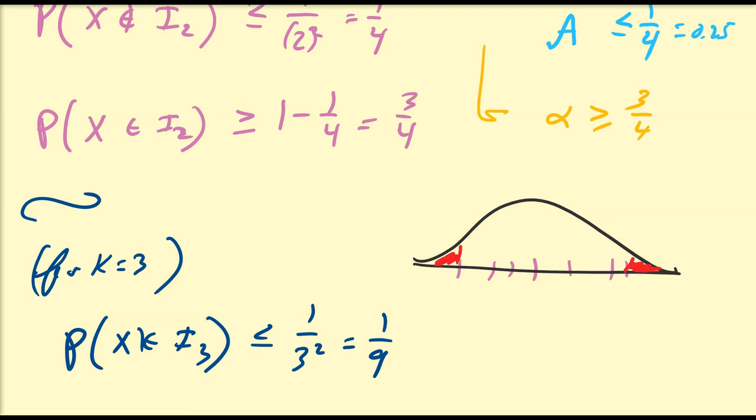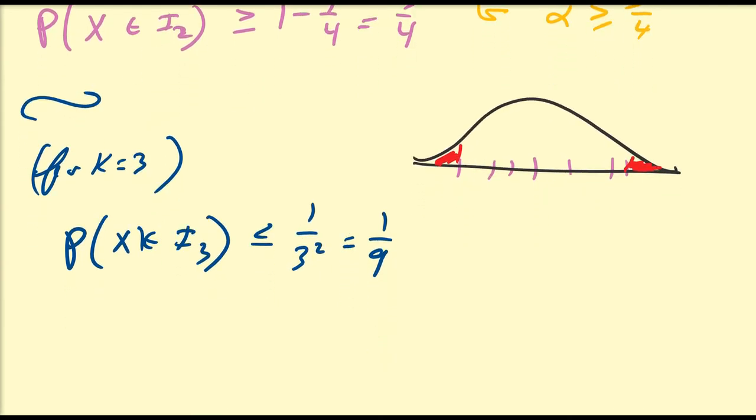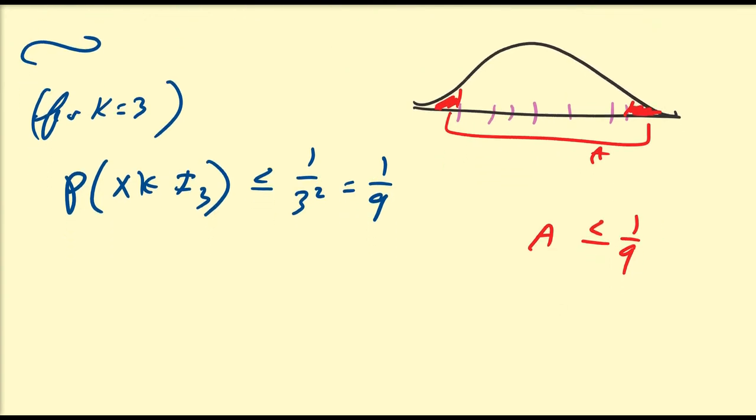So notice as we go out in standard deviations, as we increase the number k, this area is going to be extremely, extremely smaller than the previous k value, regardless of the distribution that we have, because most of the data is going to be centered around the mean. So this area value is going to be less than or equal to 1/9. So this area value is going to decrease and converge to 0 as I make k extremely large. So this Chebyshev's inequality at least matches that intuition.